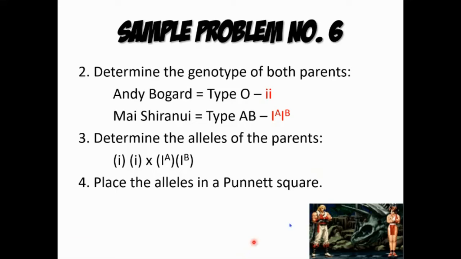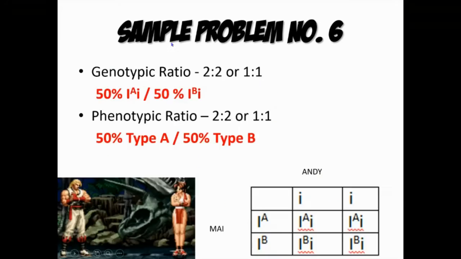So, na-determine na natin ang kanilang genotype and then according to their alleles ay ito po yung naging finding. Yung kanilang genotypic ratio is 2:2, no? Nakita natin na 50% yung I superscript A, then i, and then yung 50% din yung kanyang capital letter I, then superscript B, and then i. So according to its findings, 50% yung kanyang type A and then 50% yung kanyang type B, no? So ayun po yung kanyang answer.